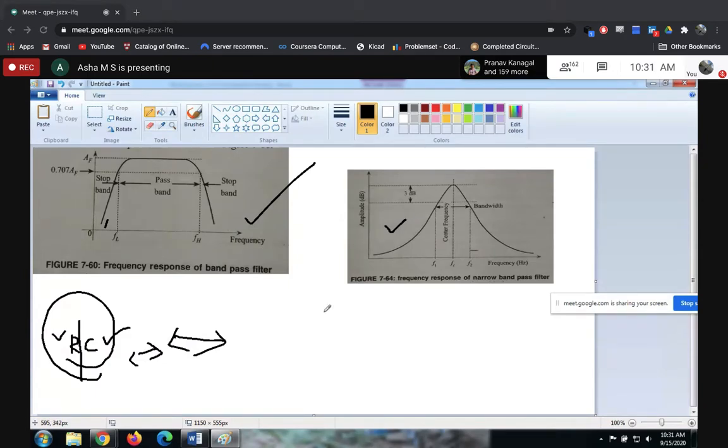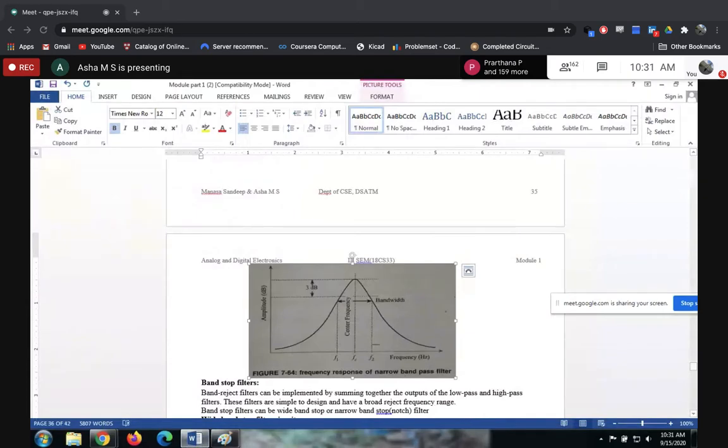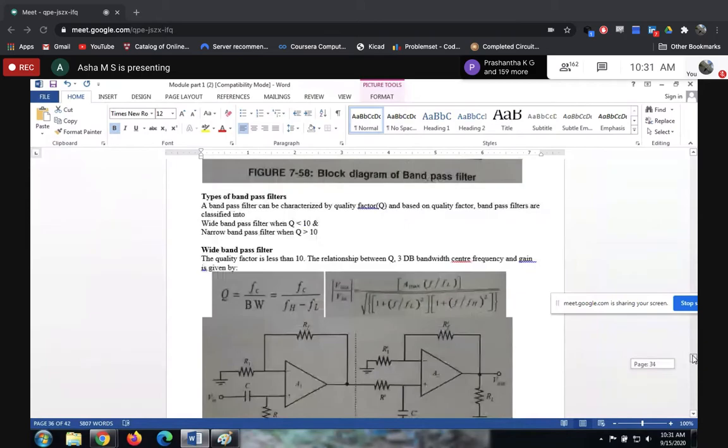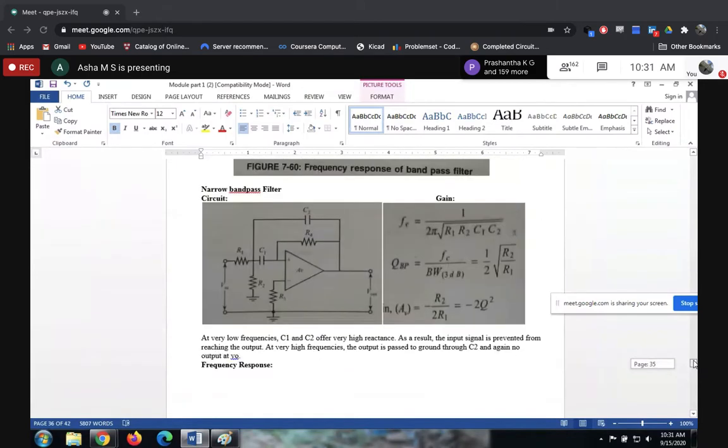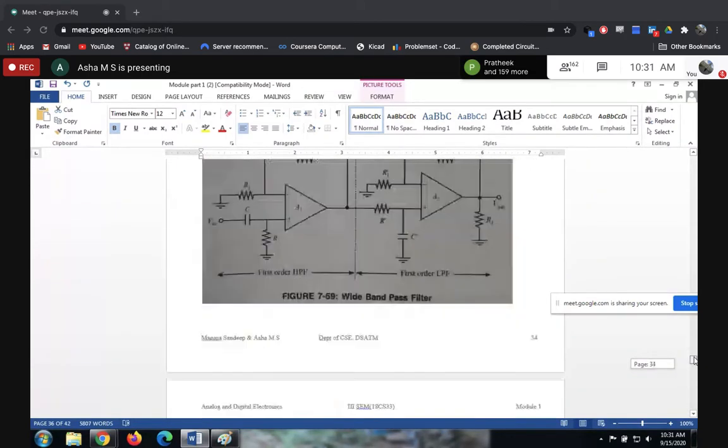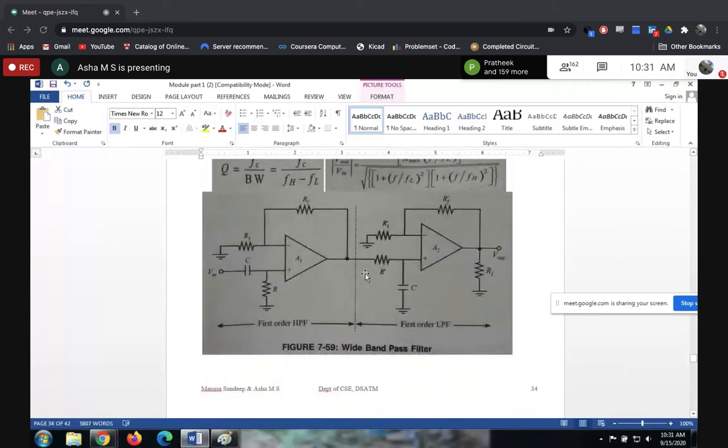Okay, so this quality factor is all dependent on the value of frequencies, and that in turn depends on R and C. Got it? Okay, so now let's see the circuit of this one. Here you take these two, low pass filter and high pass filter. Let's see that becomes the circuit diagram for wide band pass filter.